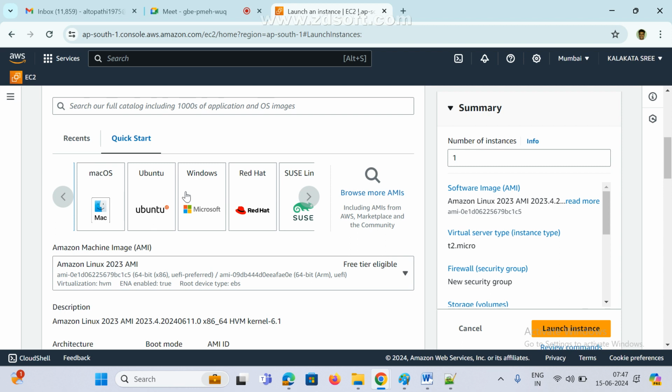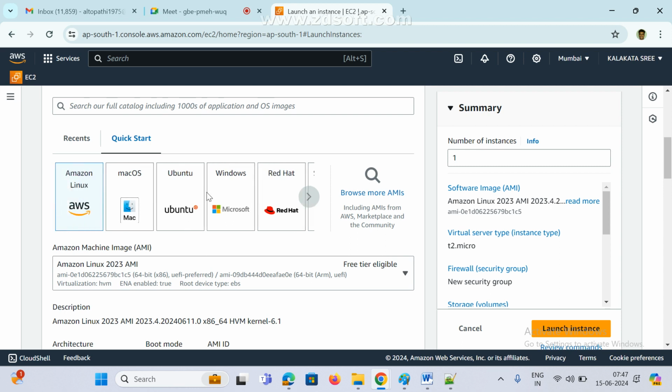And so now we can select anyone. Which one do you want? Already you are familiar with Linux, right? I hope everyone knows Linux. Now we can select anyone: Linux, Mac, Ubuntu, Windows, or Red Hat. For the time being, I am selecting Linux only. That is your wish, guys. That is optional, purely based on your requirement. There are no restrictions. Now see here, Amazon Machine Image, AMI.